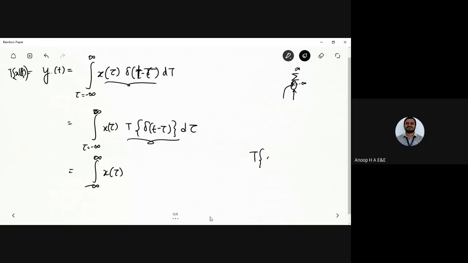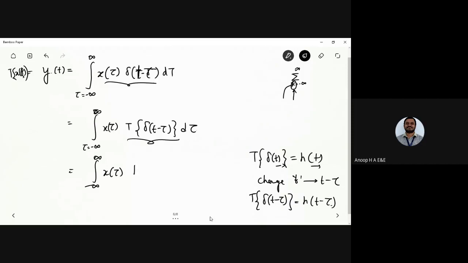So T of delta t would be equal to h of t. Now I change t to t minus tau, so T of delta of t minus tau becomes h of t minus tau. So what I have is h of t minus tau d tau, where tau goes from minus infinity to plus infinity. Fine, so I have the impulse response of the system written here: the integral from minus infinity to plus infinity of x of tau times h of t minus tau d tau.